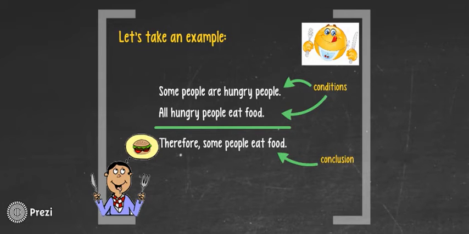It is safe to say that this is a valid argument because only some people are hungry people. Some people are hungry, and whoever is hungry tends to eat food. Therefore, it would be safe and sensible to say that some people eat food. Some and all in this case are called quantifiers. And the conclusion is always denoted with a therefore to show that this is the final say in the matter.